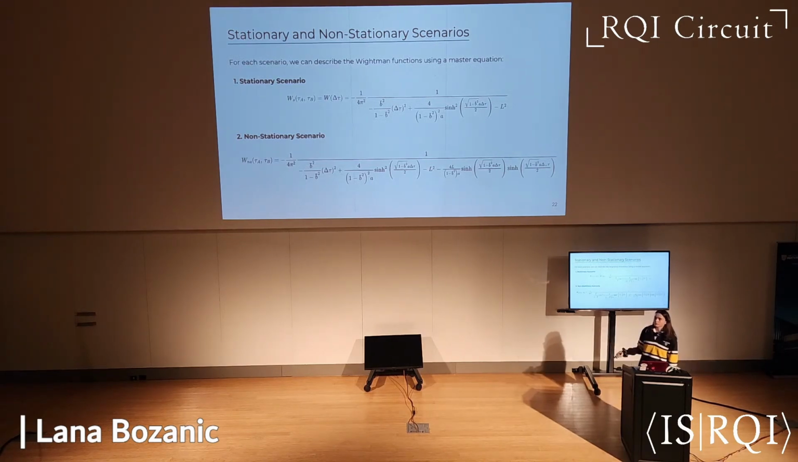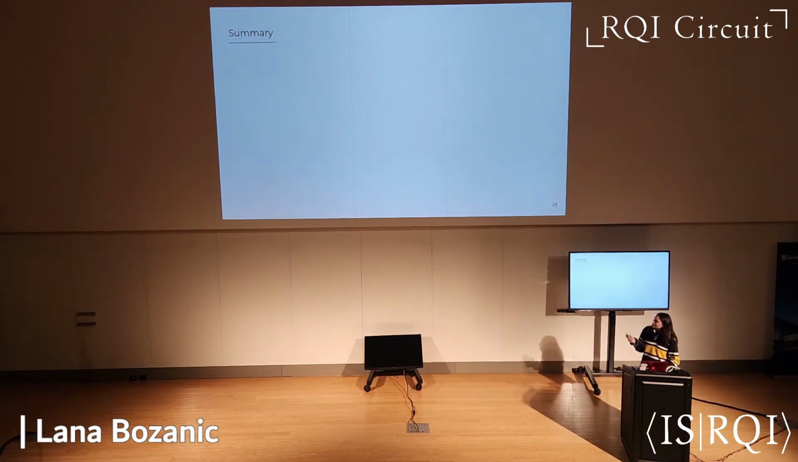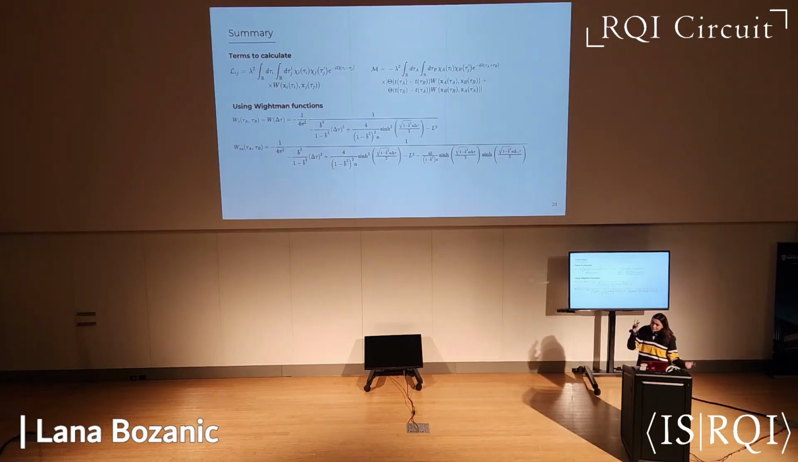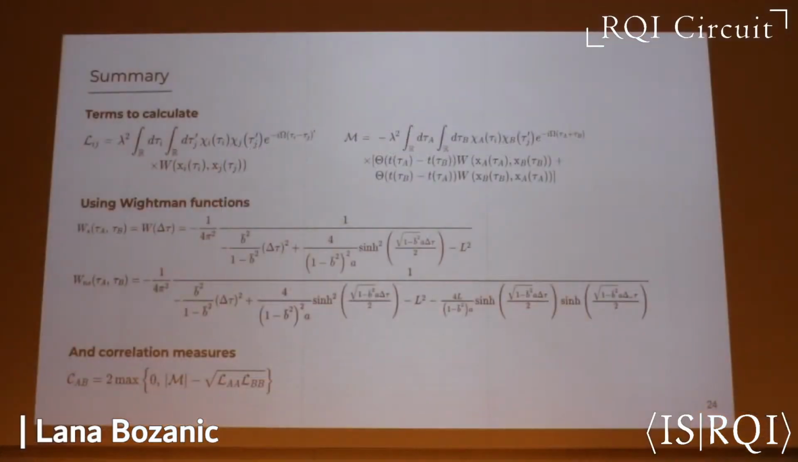So now we can understand the correlation harvesting protocol as a function of the different types of motion. So just to summarize all this background, we start off with the correlation harvesting protocol, and this yields these 2 terms to calculate. Then we have these master Wightman functions that describe the Wightman functions for all these different types of trajectories just by tuning the parameter b bar, which is b over a. And then finally, to measure the amount of entanglement extracted from the field, we use this correlation measure of concurrence.